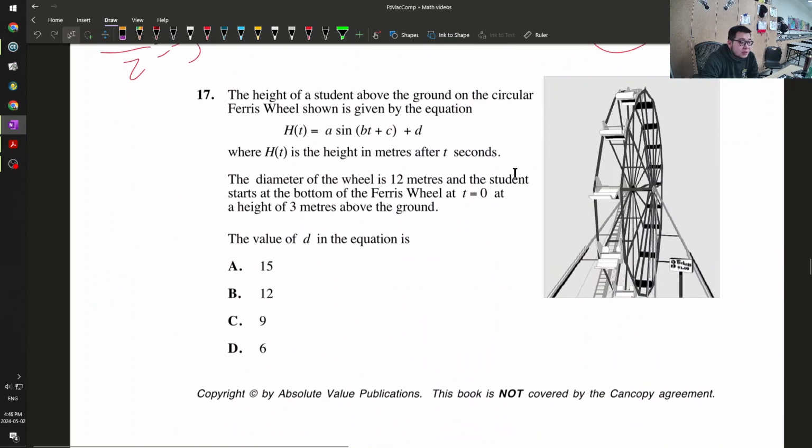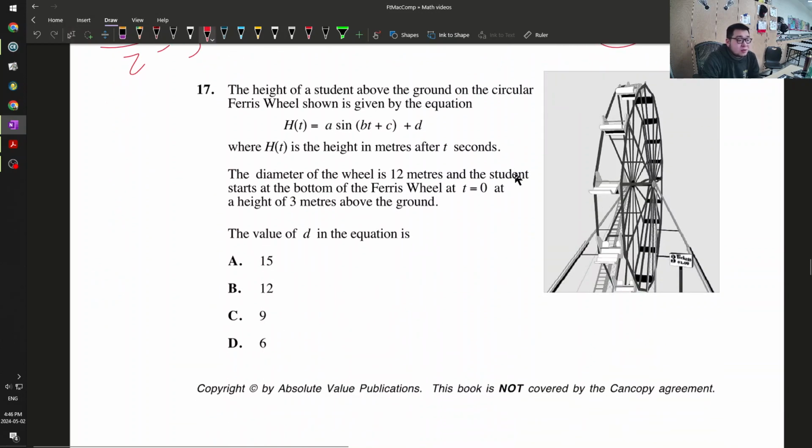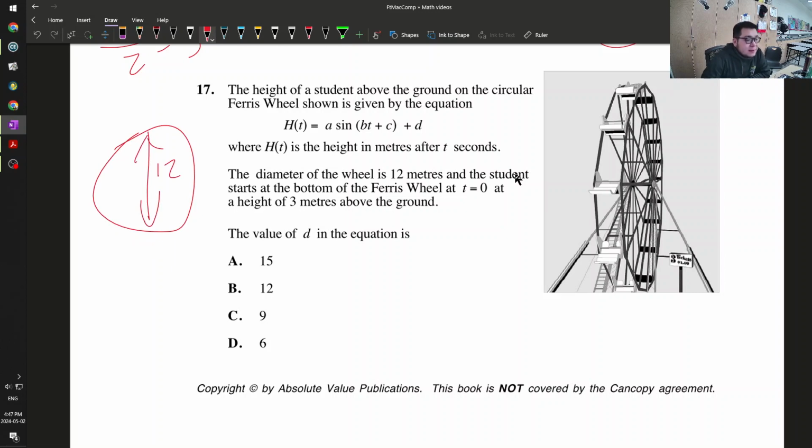17. The height of a student above ground on a circular Ferris wheel can be shown in this equation, where h of t is equal to 12 meters. Okay, so the diameter of the wheel is 12 meters. So this is 12. And the student started at the bottom of the Ferris wheel, and the height is 3 meters above ground. So this height is equal to 3.